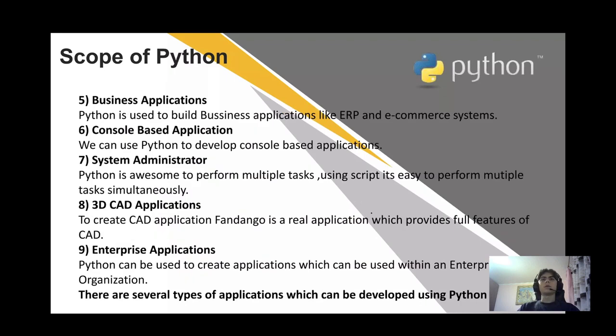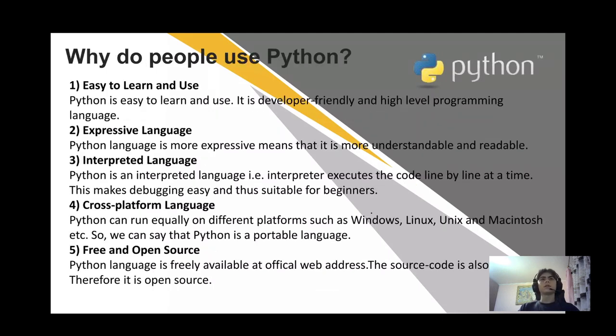The scope of Python also includes business applications, console-based applications, system administration, 3D CAD applications, enterprise applications. There are several types of applications which can be developed using Python. You can pause the video and read the description of every point, but we go next.